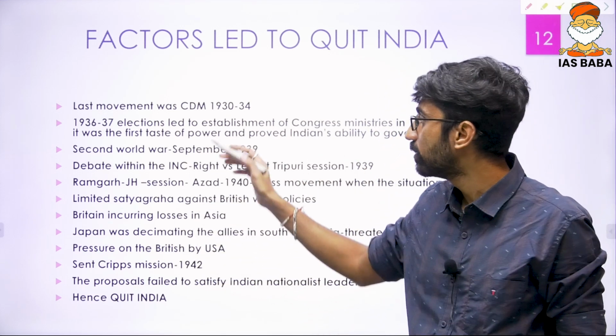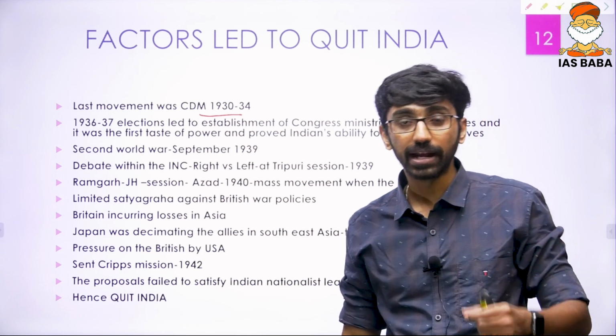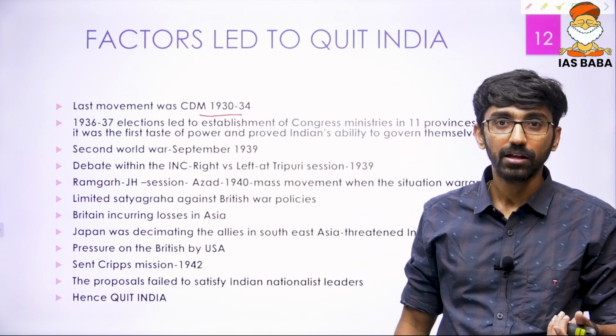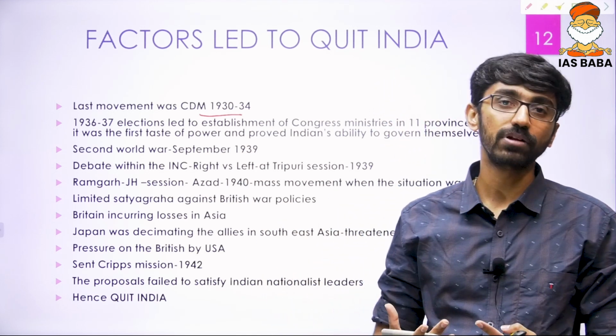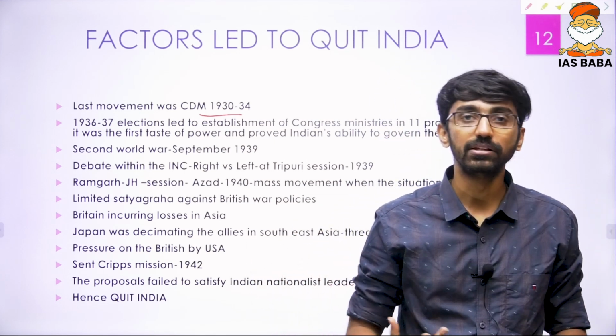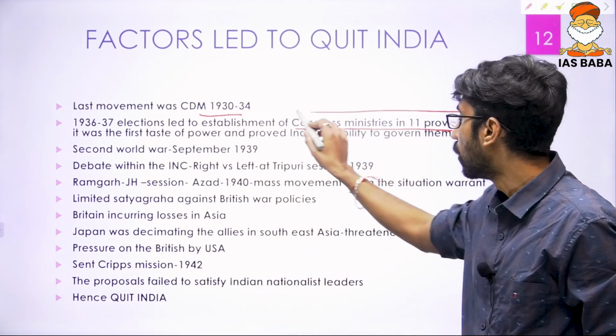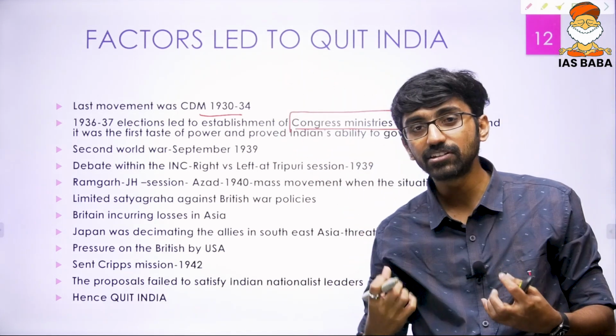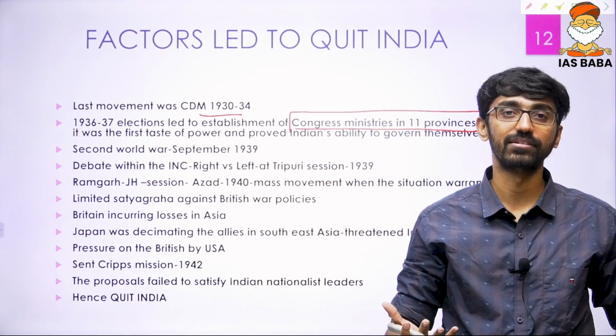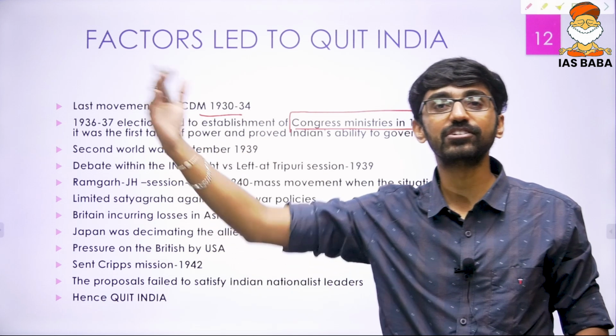The last mass movement was the civil disobedience movement from 1930 to 34, and then the 1936-37 elections happened. So now the Indians had a taste of power. They established their rule, which is called the Congress ministries, in 11 provinces of British India. Now Indians got the ability to govern themselves. That gave them the confidence to ask the Britishers to quit India.